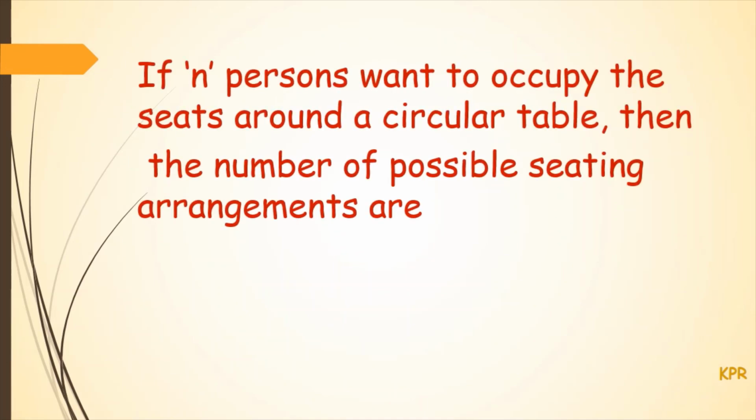From the case discussed above, we can conclude the following. If n persons want to occupy the seats around a circular table, then the number of possible sitting arrangements is n minus 1 factorial.